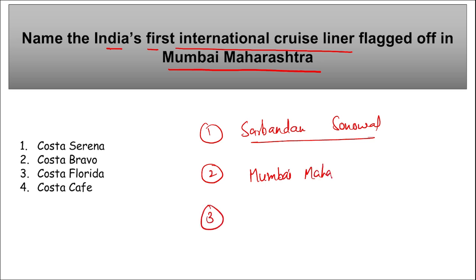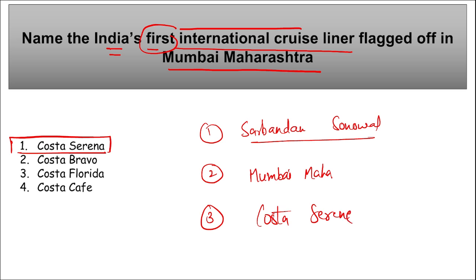Then the third question asked here is, this is India's first international cruise liner, what is the name of this particular cruise liner? So it is Costa Serena, right? Costa Serena is the name of the India's first international cruise liner, flagged off by Sarbananda Sonowal ji at an event held at Mumbai, Maharashtra. And this launch symbolizes the new era in cruising and tourism in India.